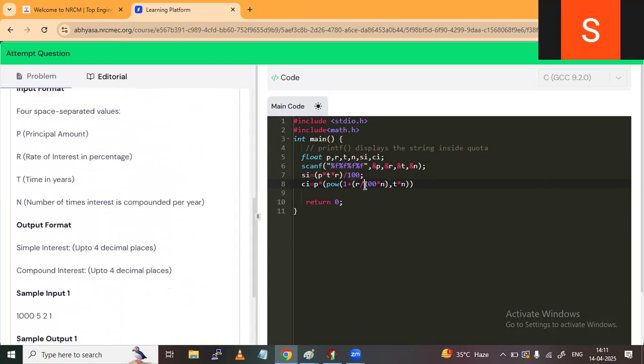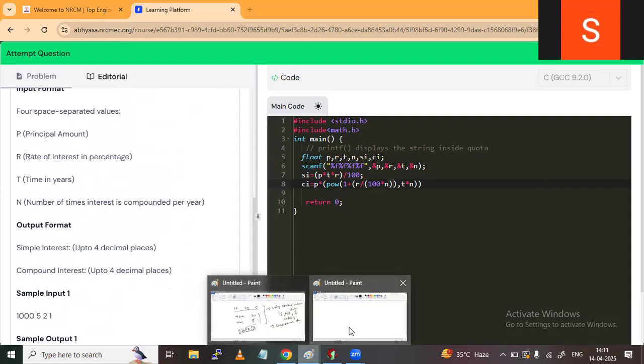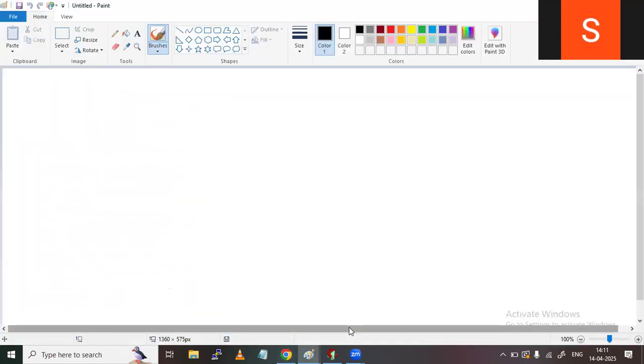So here N means one more bracket you give here, and T into N. So I'll write pow first because you'll be confused, right? So how am I writing this function? The pow function always takes two arguments.